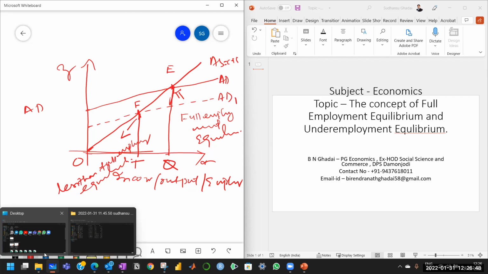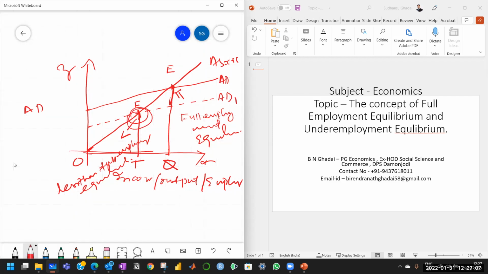Full employment output is OQ, but our equilibrium income is OT. So that means much before the full employment output, the equilibrium is achieved. And this point F is called underemployment equilibrium or less than full employment equilibrium. That is this concept of underemployment equilibrium. And this is the difference between full employment equilibrium and underemployment equilibrium.